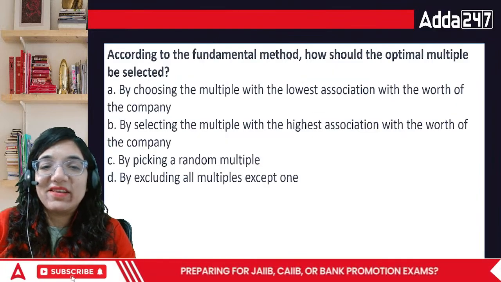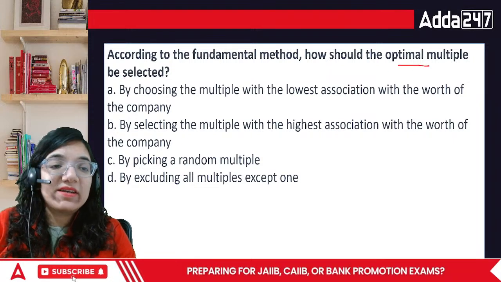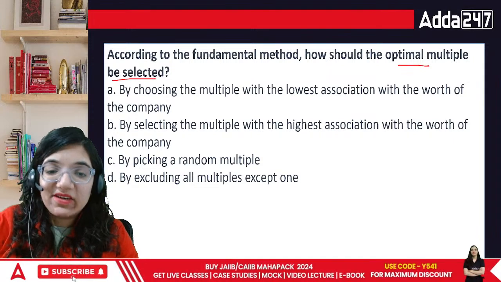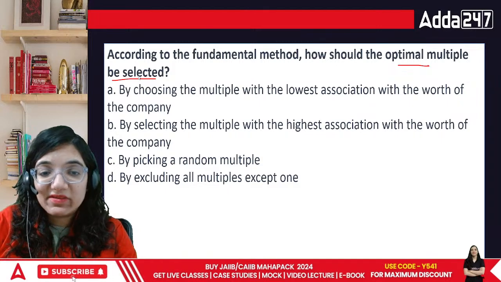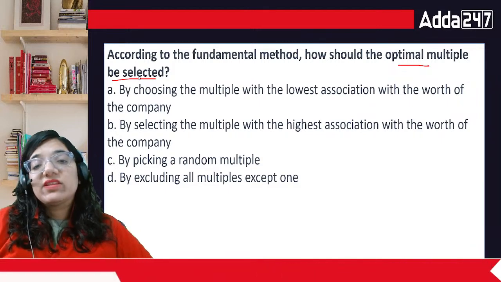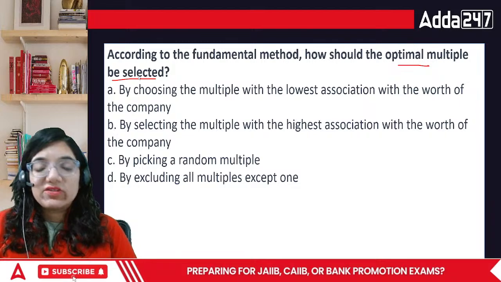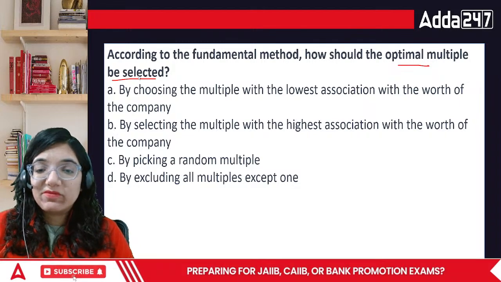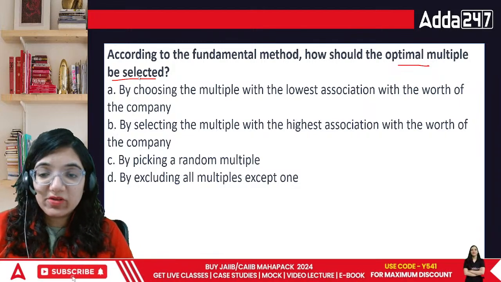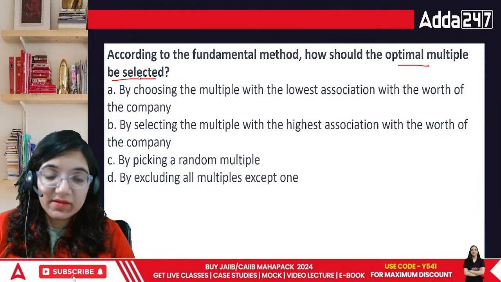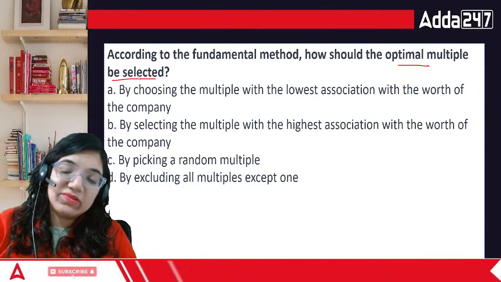According to the fundamental method, how should the optimal multiple be selected? In terms of the fundamental method, how can we choose the optimal method? By choosing the multiple with the lowest association to the worth of the company, by choosing the multiple with the highest association with the worth of the company, by picking a random multiple, or by excluding all the multiples except one.